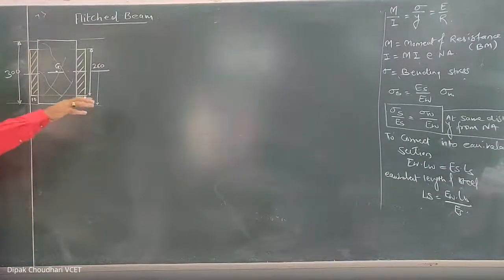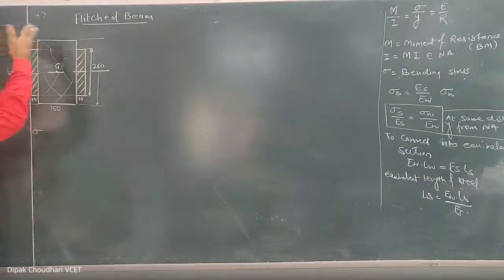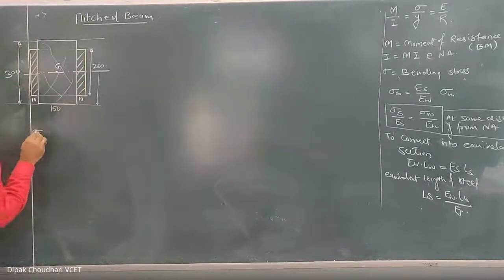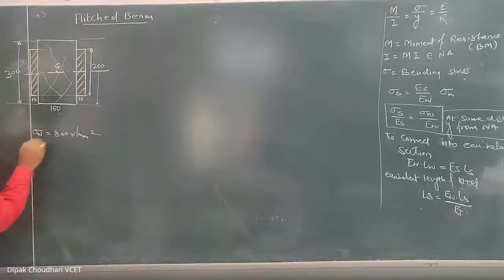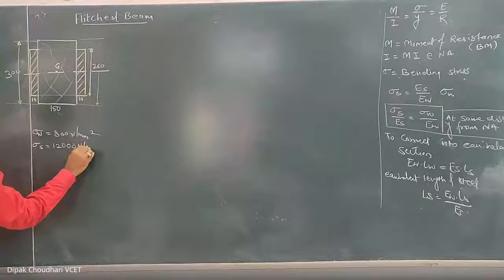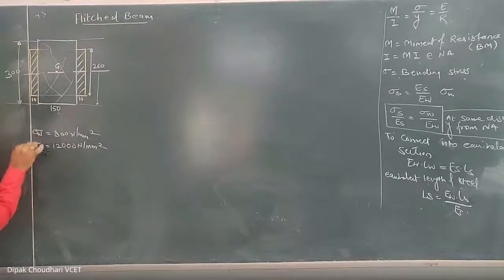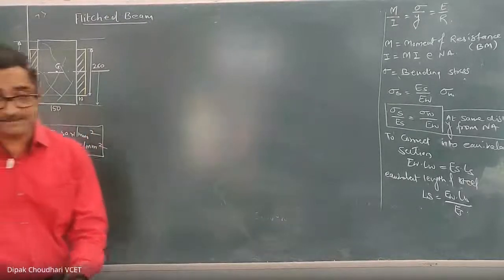Means when we apply any bending moment or load, the bending stress in the wood should not exceed 8 Newton per millimeter square, and the bending stress in the steel should not exceed 12,000 Newton per millimeter square. These are the permissible stresses which are given. These are not the induced stresses. These are the permissible stresses.